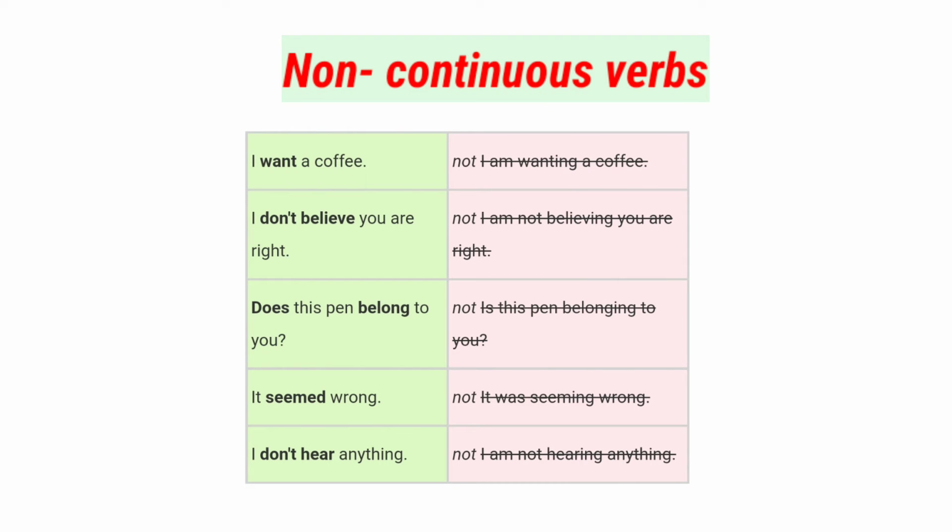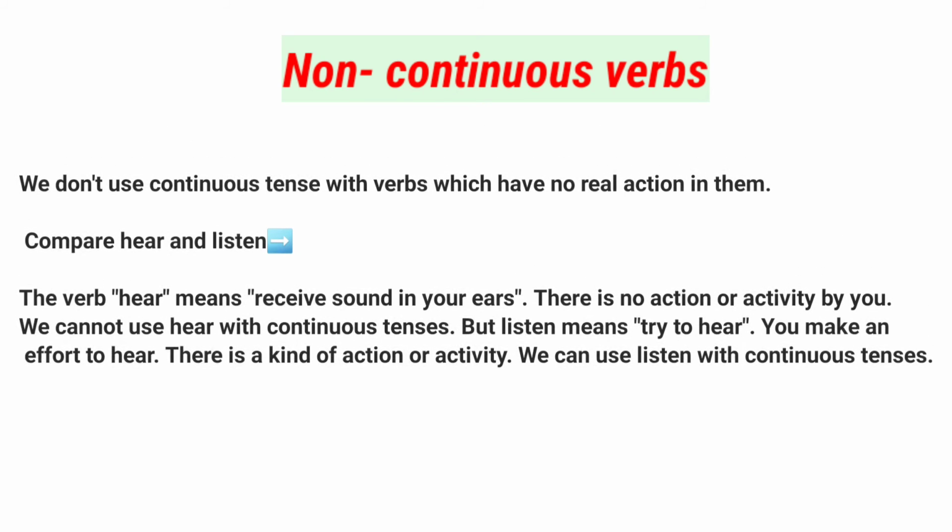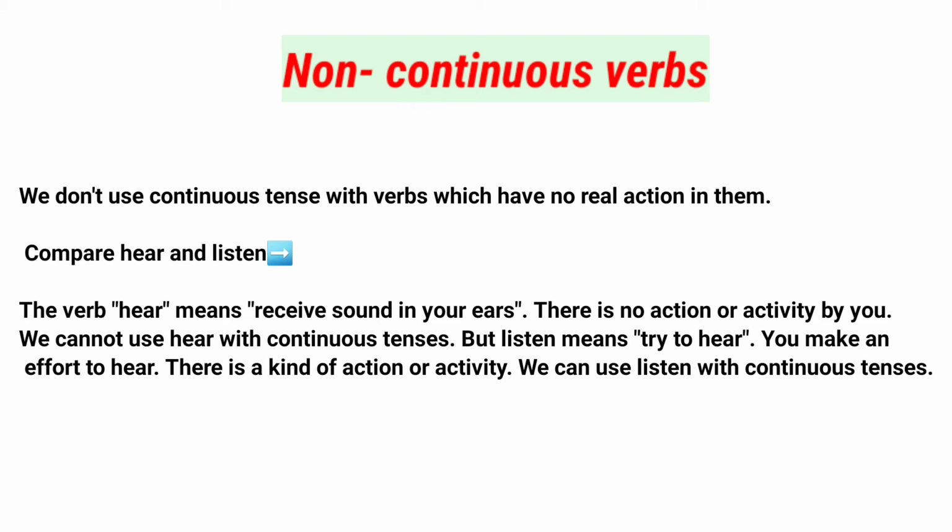For example, I want a coffee. We do not say I am wanting a coffee. Does this pen belong to you? We do not say is this pen belonging to you. We do not use continuous tense with verbs which have no real action in them.